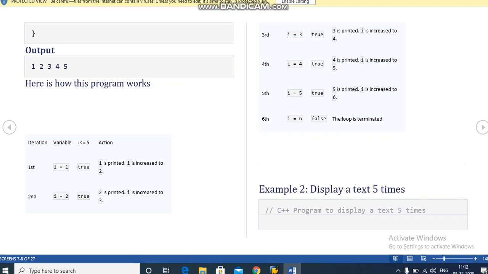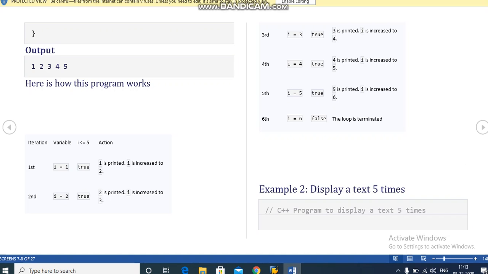So let's start the third iteration, that is I equals 3. The condition is again true, so it will print the value 3. It is printed, and I is increased to 4. Then the fourth iteration, I equals 4. 4 is less than or equal to 5, so the condition is true. 4 is printed, then I is increased to 5.